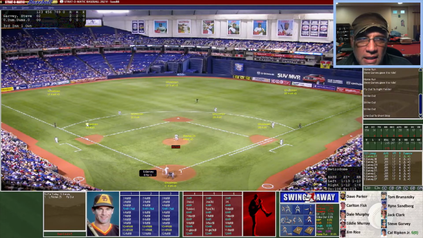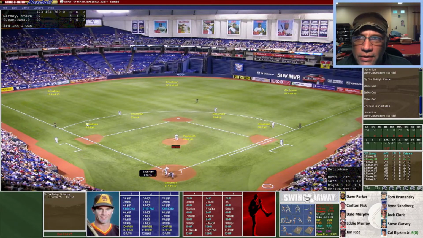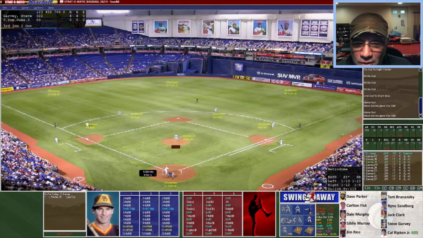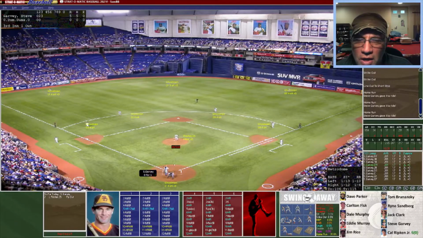Here's the pitch. He's going to hit a line ball again to short. That'll be an out, and this time he goes opposite field. That one is going to be definitely far enough for home run number 3. 3 outs remaining. Garvey trying to get hot, and now with back-to-back home runs as this one goes in the left field stands to a happy fan. Here's a pitch, and it's going to, will it have enough? It will. Garvey with his 5th home run.